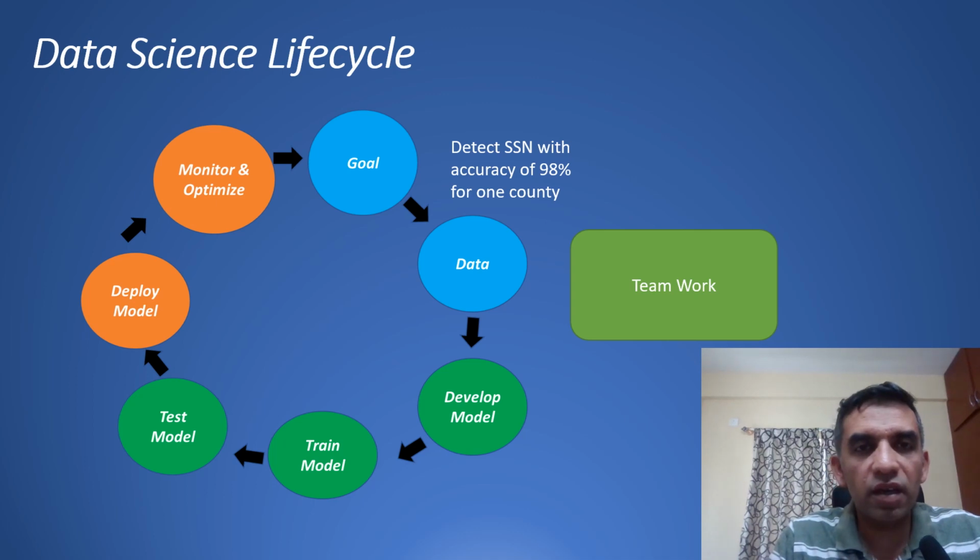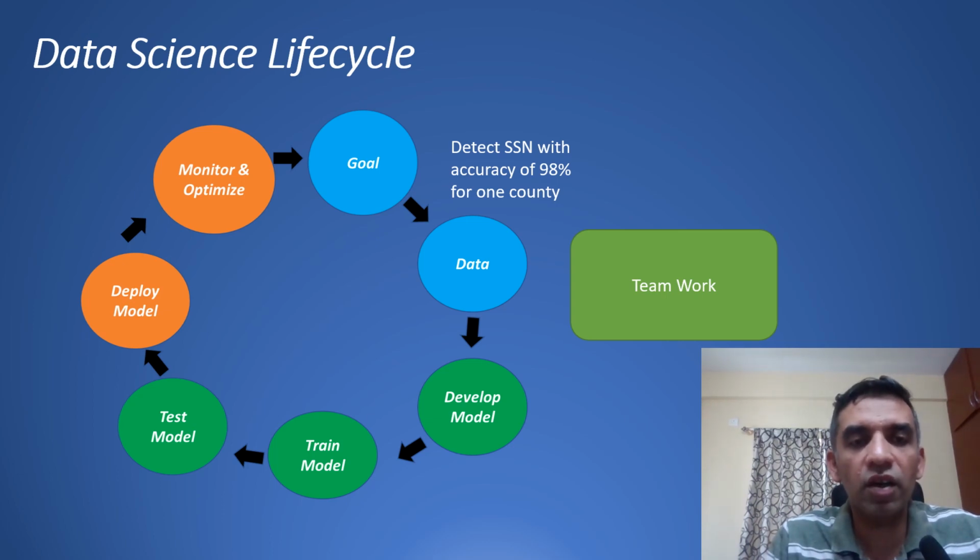Let's look at the data science lifecycle perspective for this particular project of SSN detection. We started with the goal of detecting SSN with an accuracy of 98% for one county in scanned documents. We collected the data, say at least 10,000 different images or scanned PDFs, or up to 50,000. Then we did all the data pre-processing and developed a model. We trained the model and tested it on the test data. We started with 80% accuracy, and iteratively we increased it to 98%.